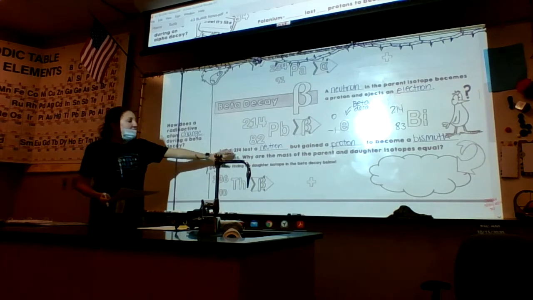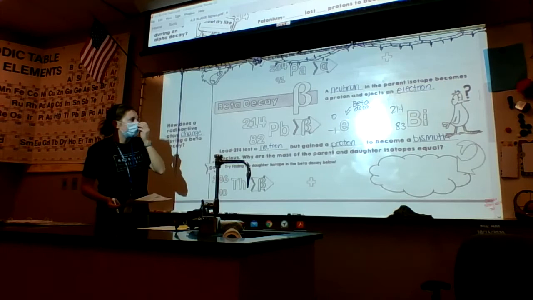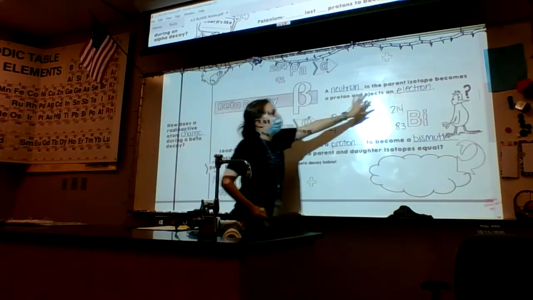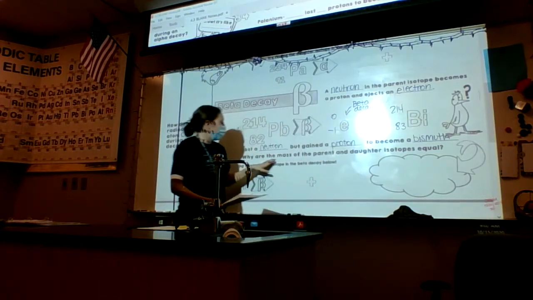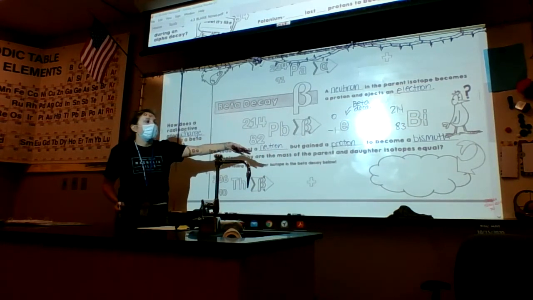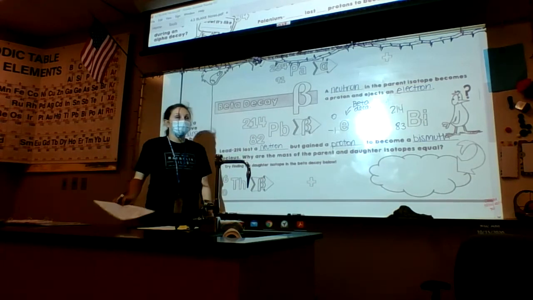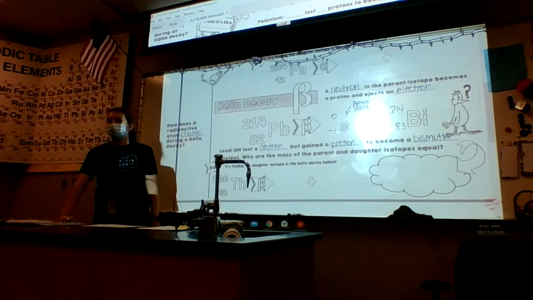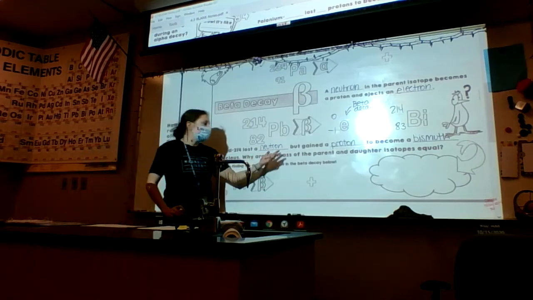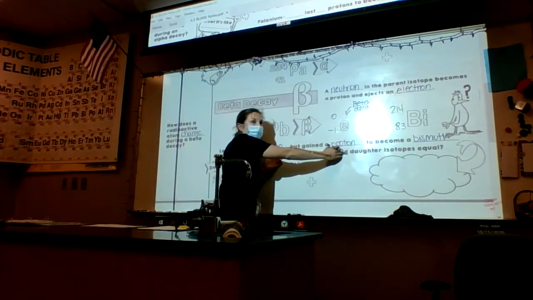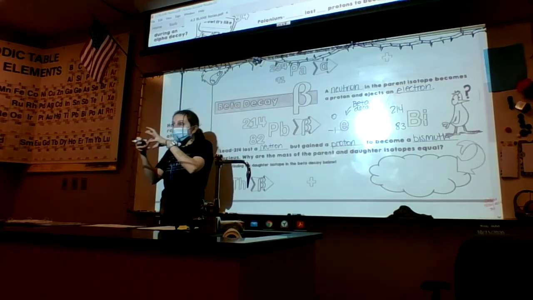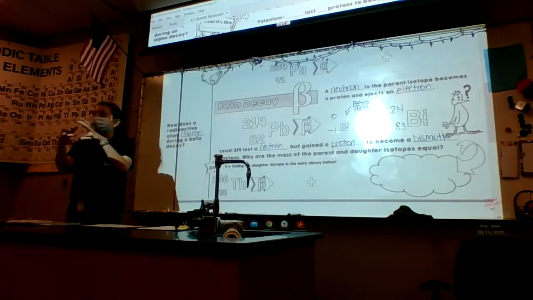All right, let's think about this question here. The mass is the same. I went from 214 with lead to 214 with bismuth. So why are the mass of the parent and daughter isotopes equal? Does anybody know? Think about what makes up the mass of an atom: neutrons and protons. The only thing that changed was that a neutron became a proton. So if I lose a neutron but gain a proton, my mass isn't going to change because they're both included in my mass number.